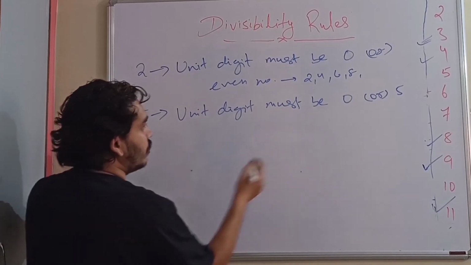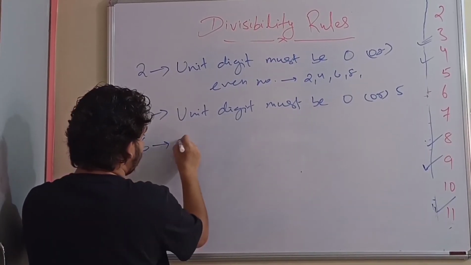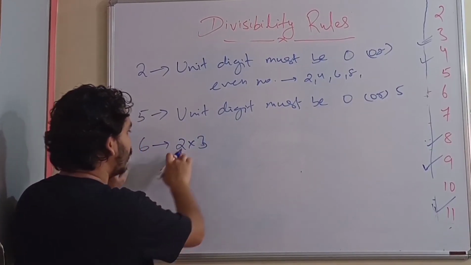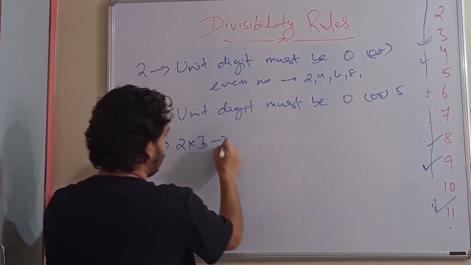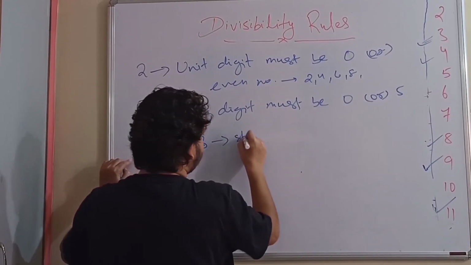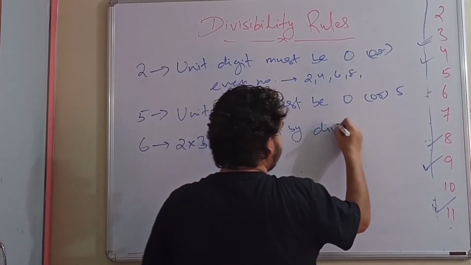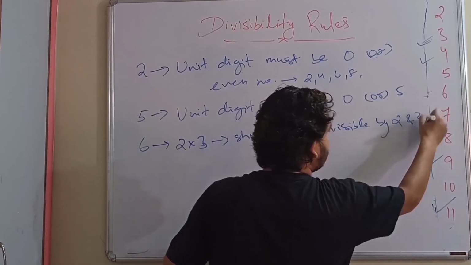Then coming to the rule of 6. The rule of 6 is nothing but, 6 we can write as 2 into 3. So any number which is divisible by 2 and also 3, then that number will be divisible by 6 also. So it should be divisible by 2 and 3.